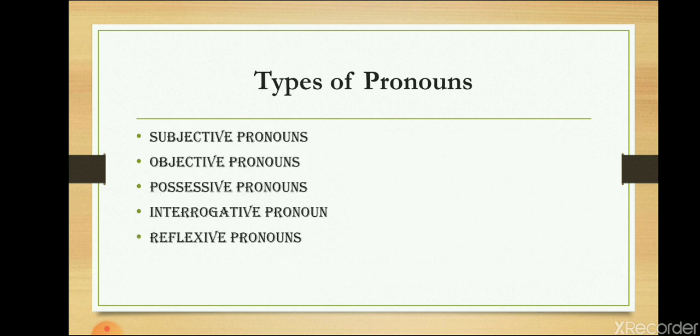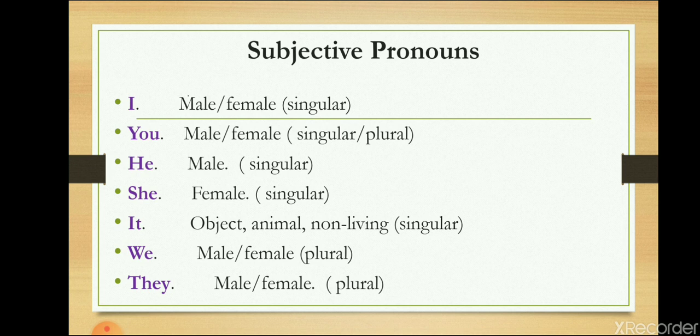See the different types of pronouns. Subjective pronoun, objective pronoun, possessive pronoun, interrogative pronoun and reflexive pronoun. Subjective pronouns are the ones which appear as subjects in the sentence. In English grammar, subjects are the words which are performing action in the sentences. We will see some examples also.